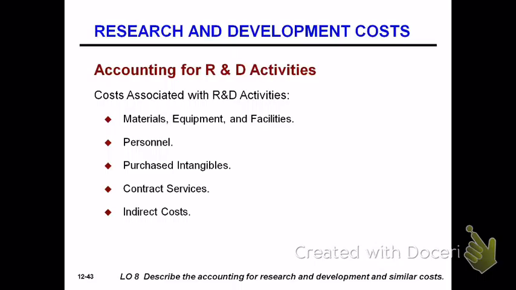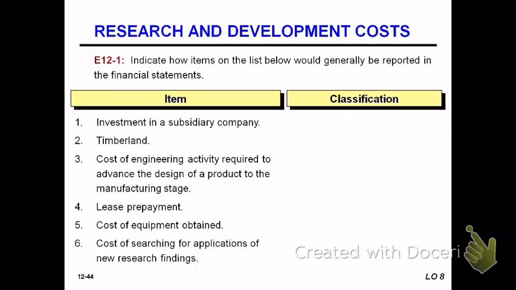Accounting for research and developments. So all the costs, material, equipment, facilities, the personnel costs, the purchased intangibles, contract services, indirect costs, all of them get expensed as research and development. So here's an example. We're going to go through some different items.